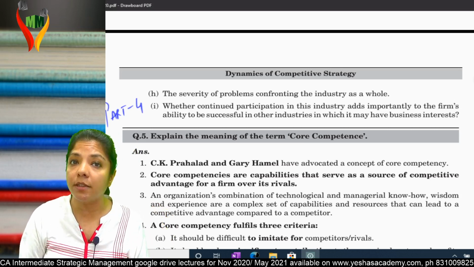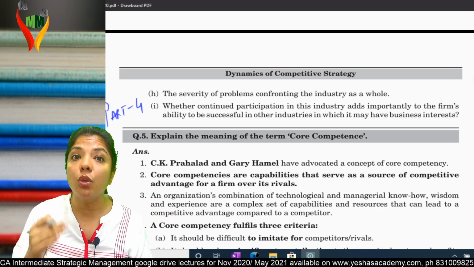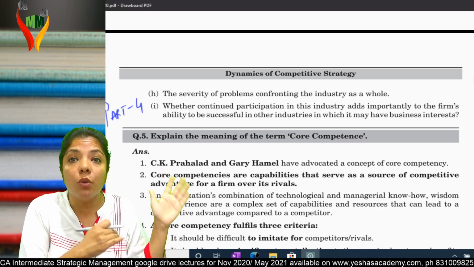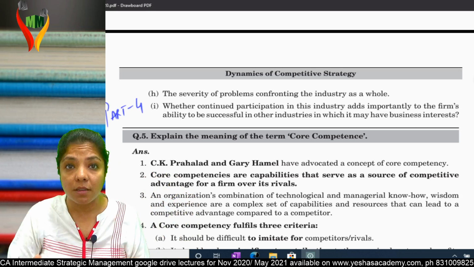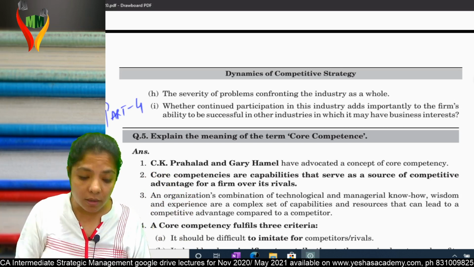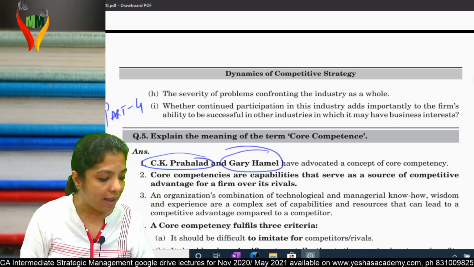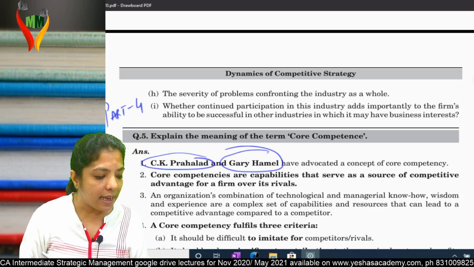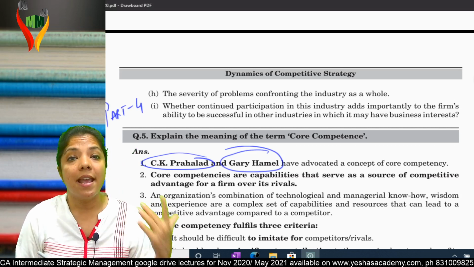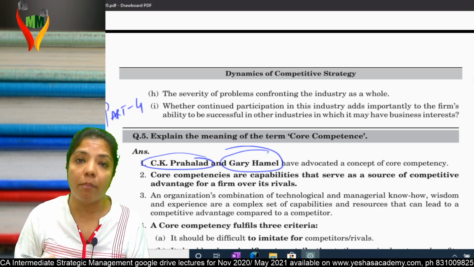Now, what is core competence? Core competence means you have something unique in you, a uniqueness which is not shared by others. This concept was given by C.K. Prahlad and Gary Hamel. Please remember the authors' names because in MCQs they can ask who has given the concept of core competency.